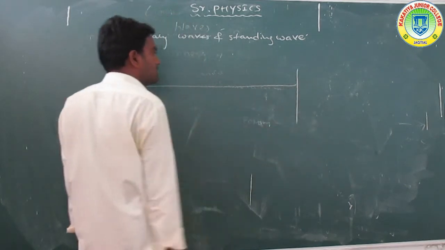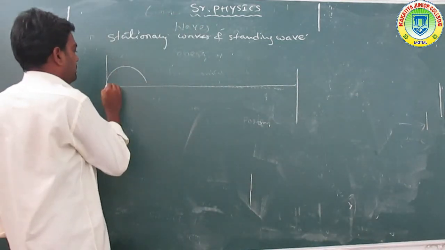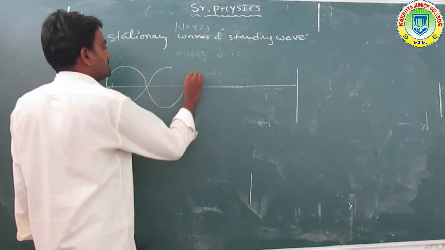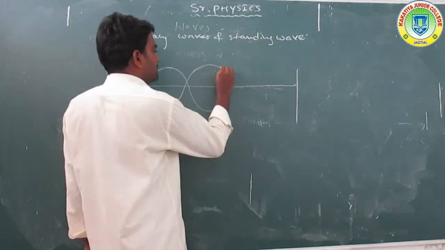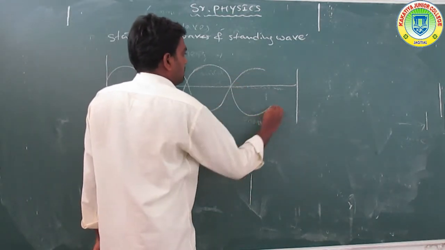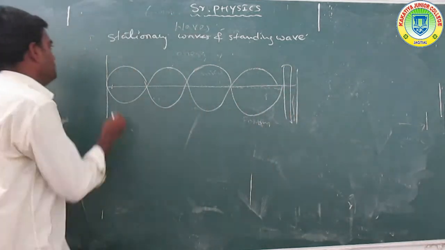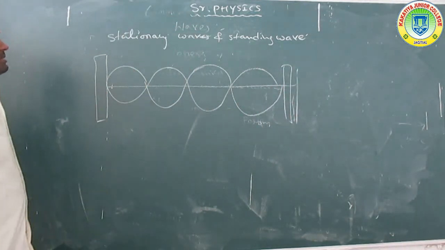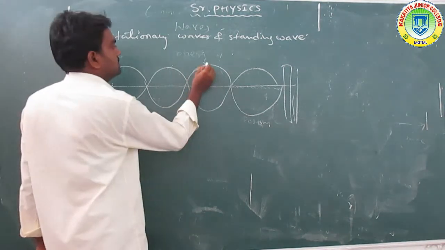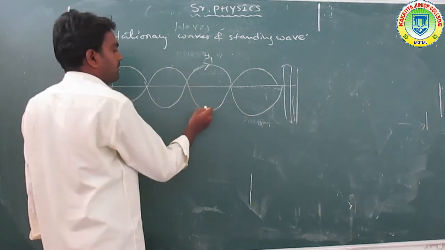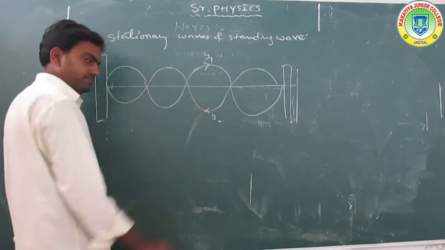To form stationary waves, first we have the wave displacements y1 and y2.